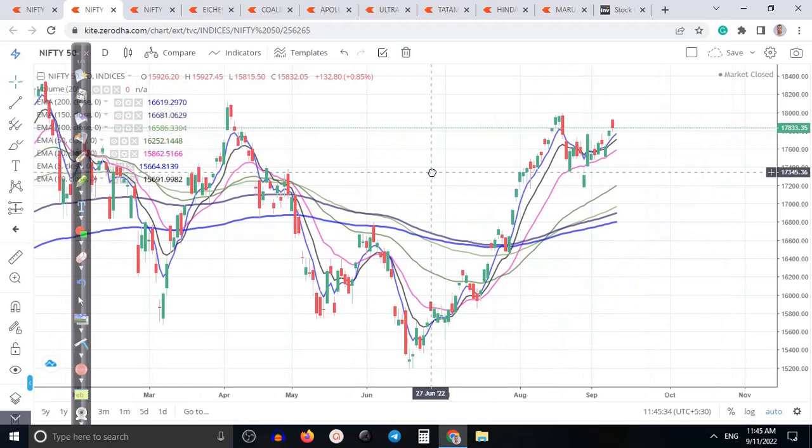Let's do some analysis in Nifty, Bank Nifty and some stocks for tomorrow. So we have seen US market and global market are positive because most of the technology stocks are positive. So global market, let me show you global market.